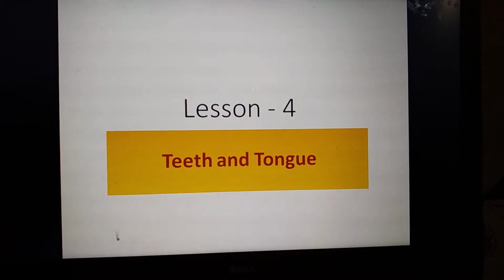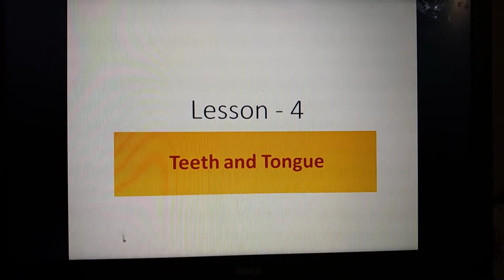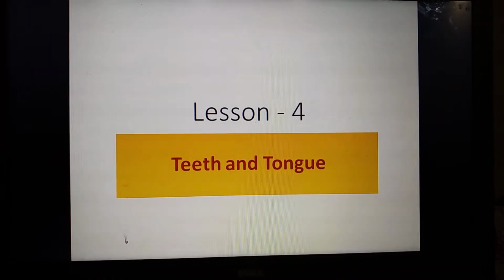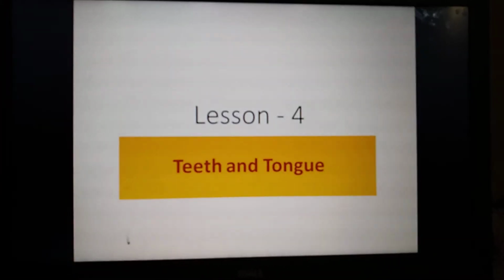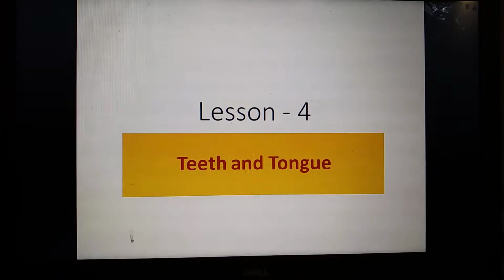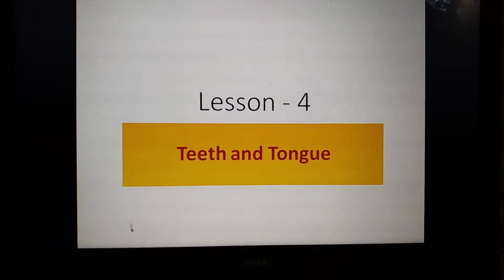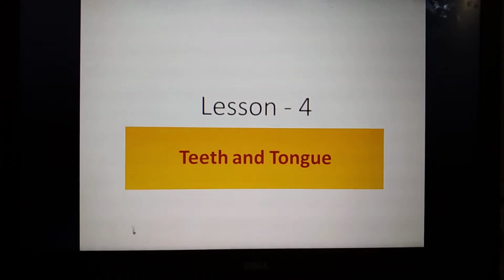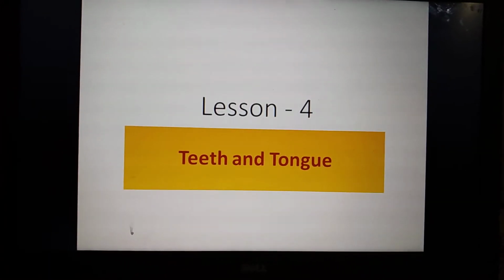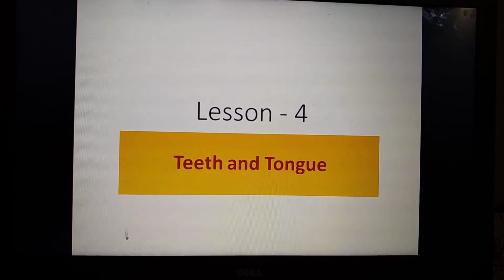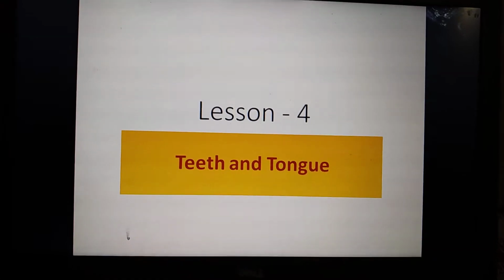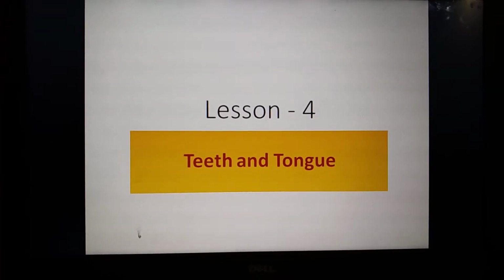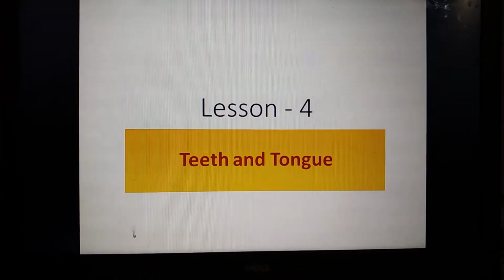This class we are going to start a new lesson, lesson number 4, teeth and tongue. Have you observed your teeth and tongue in front of a mirror? The teeth are made up of very strong bone, and the tongue is made up of very small, soft muscle. What is the use of the tongue, children? We can cut, grind and chew the food. With the help of the tongue only, we are able to feel the taste of the food. Now we are going to move on to the lesson.